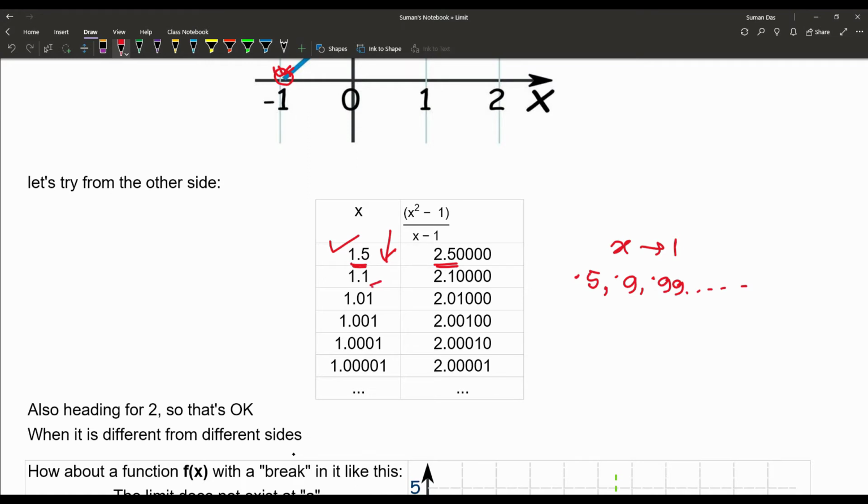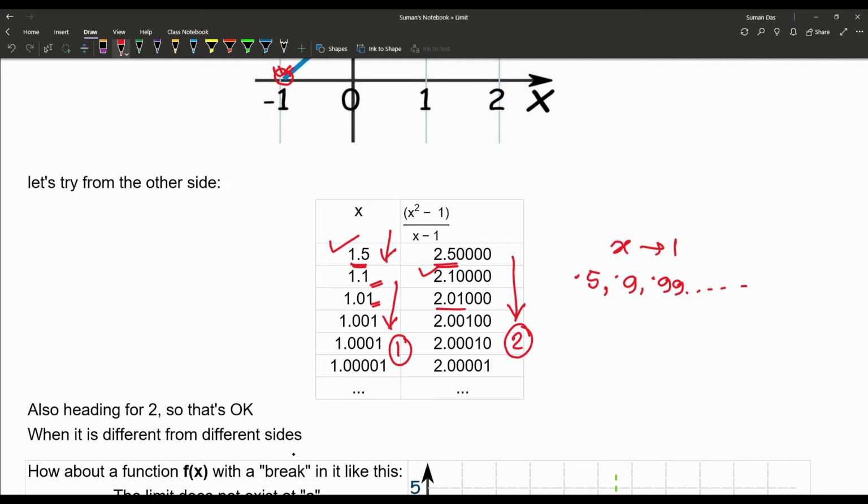When x is 1.1, the function is 2.1. When x is 1.01, the function value is 2.01. At that moment we are decreasing the value of x but approaching 1, and in the same manner the value of the function is also approaching 2.